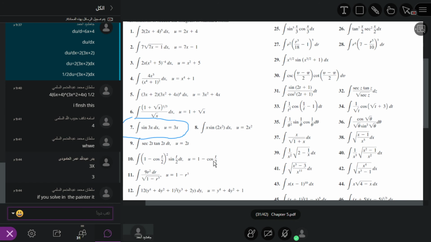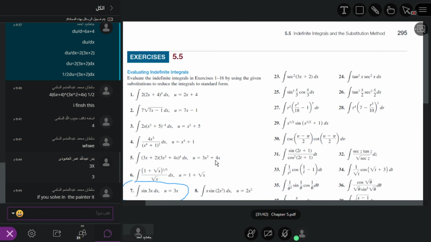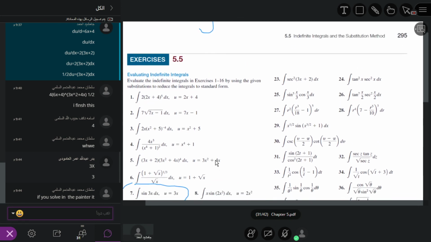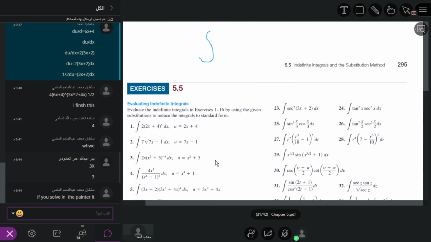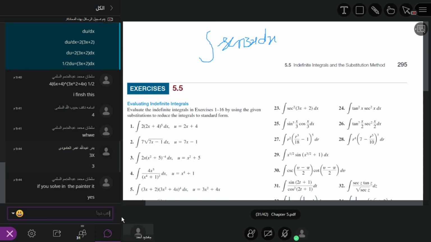So here we have this integral sine 3x dx. Bandar, Sultan, can you see this? Yes, sine 3x. So what is the substitution? u is equal to 3x.